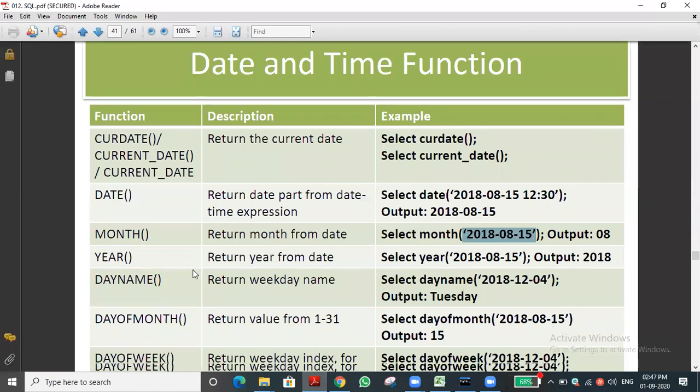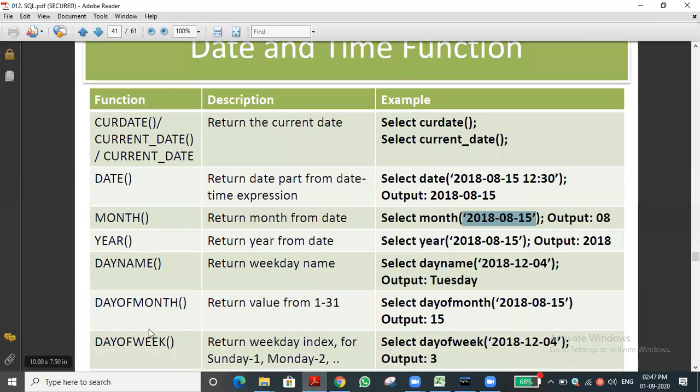There is year. If we pass a date to year, it will return only the year. That's what we discussed. Then day of the month, that is which day. For example, 2018-08-15 means it is the 15th day of the month, that is 1 to 31. It is very funny, but definitely that will be the day of the month, no? Anyhow, one function is there.